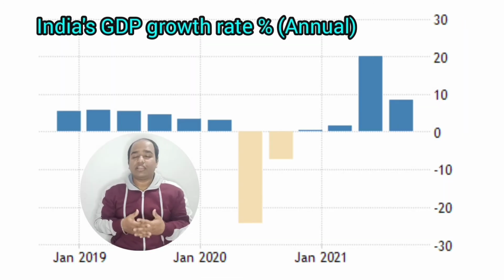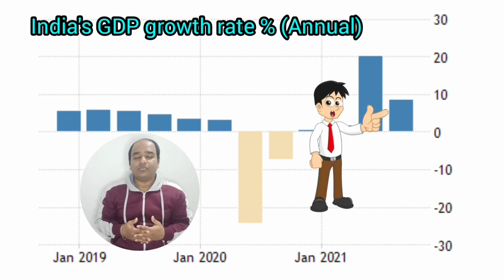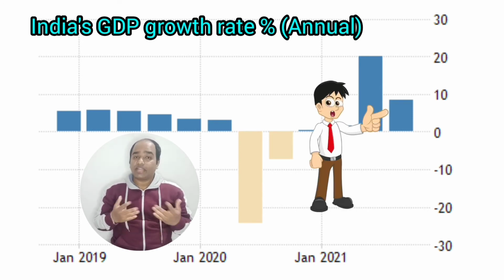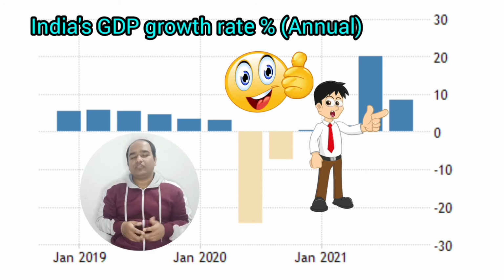Not only in USA, in our country also, the GDP numbers have started going down, and that is being reflected in the annual GDP growth rate of the country. But again, according to the analysts, these numbers are likely to increase in future. That's a good sign for the economy.